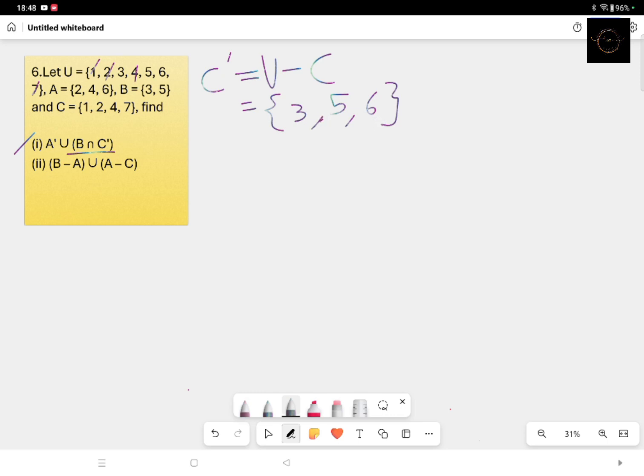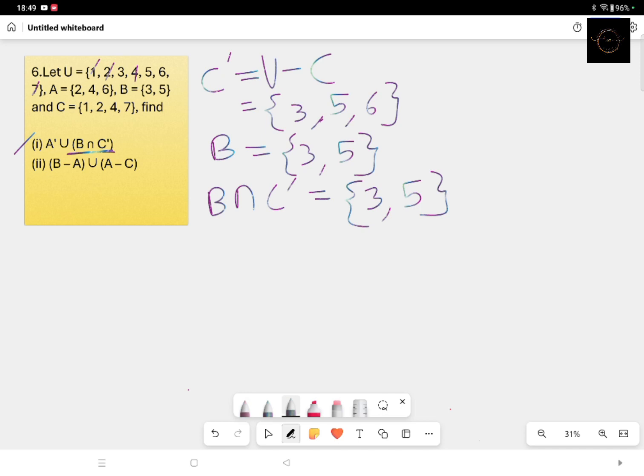Now what is B given? Inside the brackets it's given B intersection C dashed. C dashed we already have found out. B is given 3, 5. Now you have to calculate B intersection C dashed, that means the common elements between B and C dashed. What are the common elements between B and C dashed? Clearly it's 3, 5.